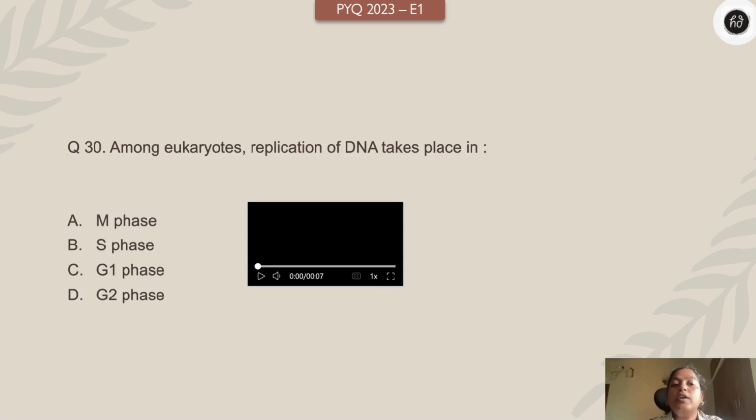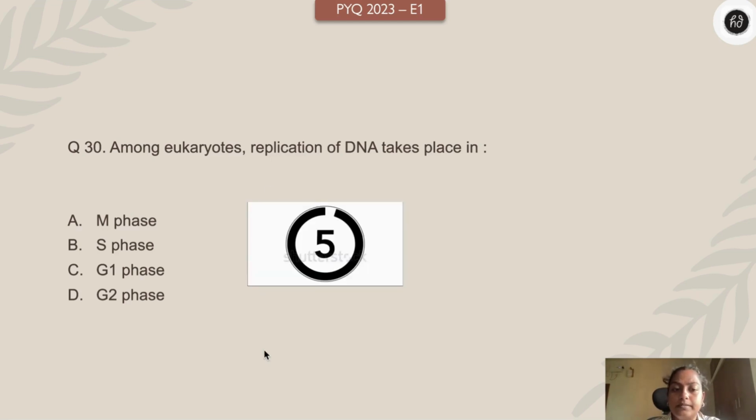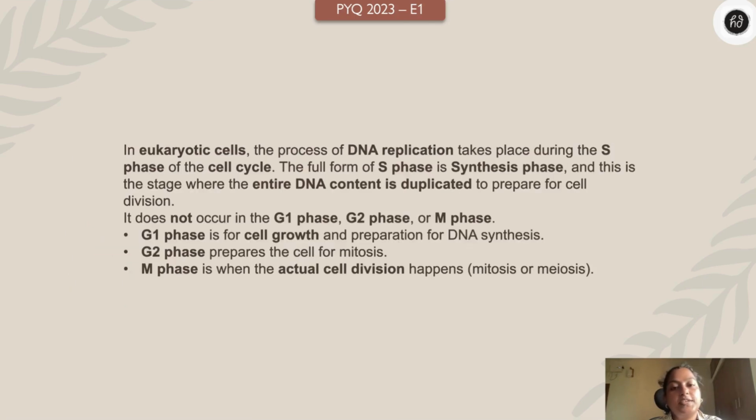Next question. Among eukaryotes, replication of DNA takes place in M phase, S phase, G1 phase, G2 phase. Very, very important. Replication of the DNA. Your time starts. 3, 2, 1 right now. And the answer is synthesis phase, which you are learning from grade 9, right? The synthesis phase, where the synthesis of DNA happens. For synthesis, the replication has to happen.